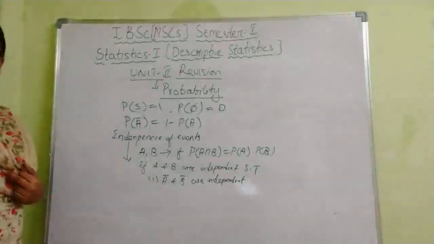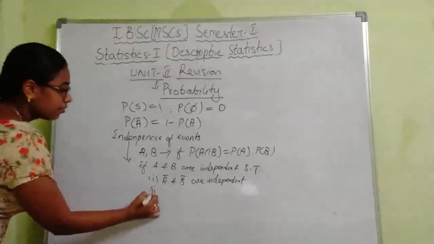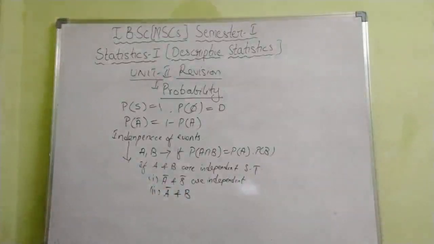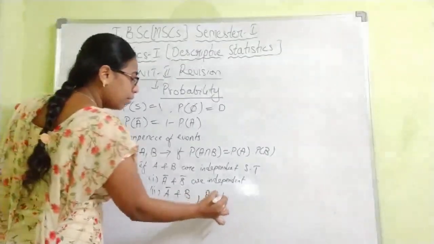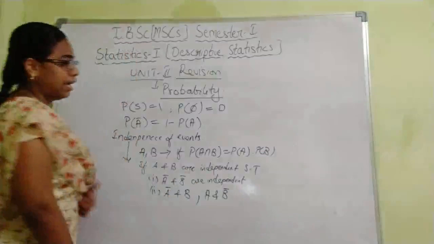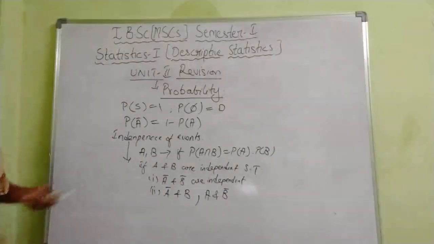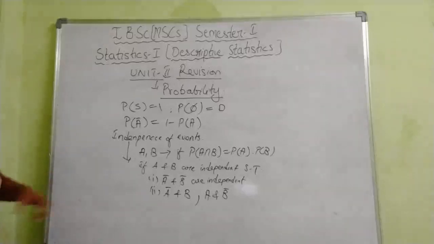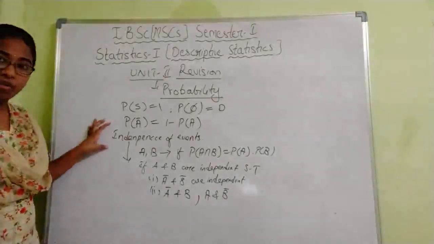So all these theorems are very easy, so don't miss, practice these theorems. And next we have A complement and B are independent. And one more, A and B complement are independent. So like this we have some theorems based on the independence of the events.